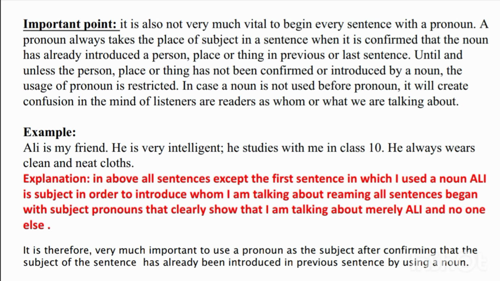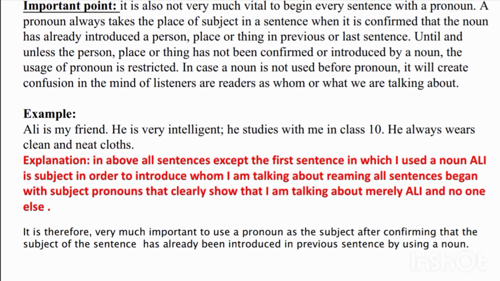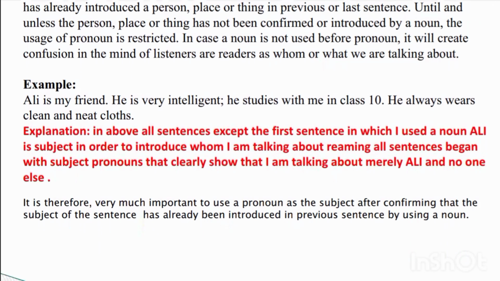It will correct confusion in the mind of the listener and writer about whom or what we are talking about. Look at the examples. Ali is my friend. He is very intelligent. He has studied with me in class 10. He always wears clean and neat clothes.